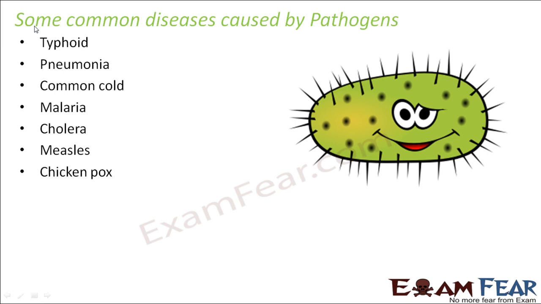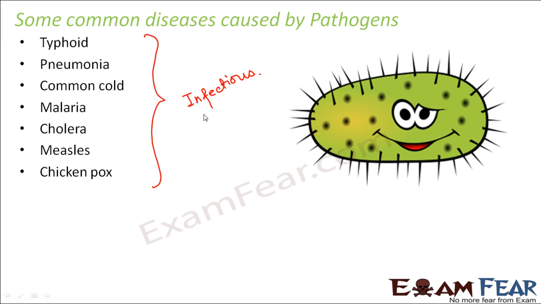So in the next few slides, for each of these diseases, we will see which pathogen caused the disease, and how the infection spreads from one person to another. Another important thing to note here is that all of these diseases are infectious diseases, or communicable diseases.